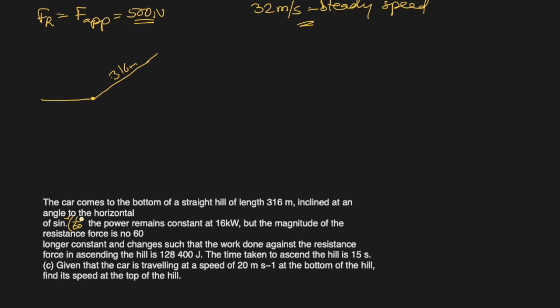So this angle is sine inverse 1/60. You should be aware that inverse is always the angle, it's not the ratio. The power remains constant, so power is still the same.